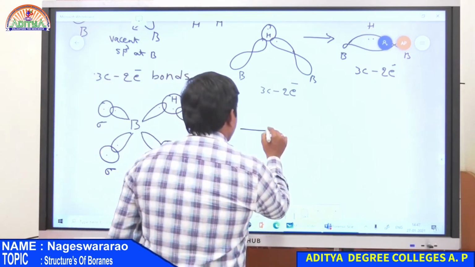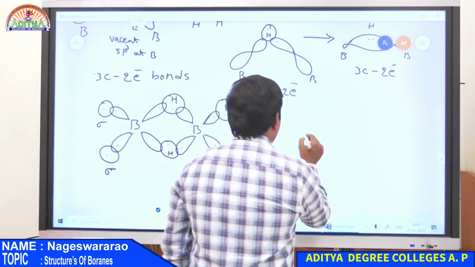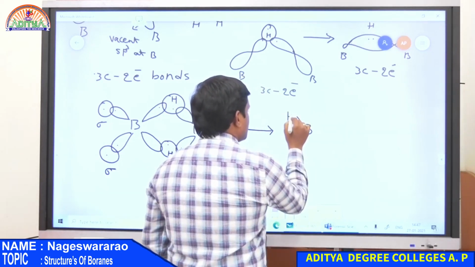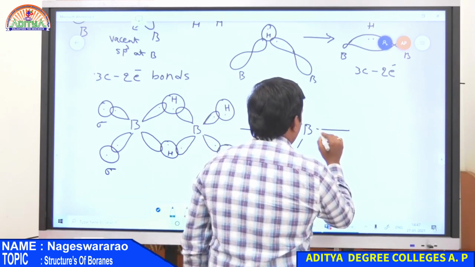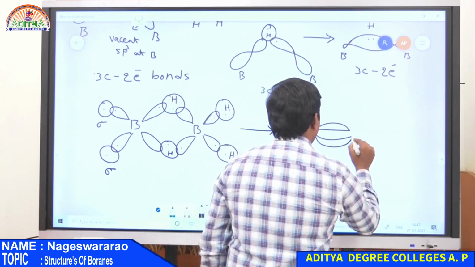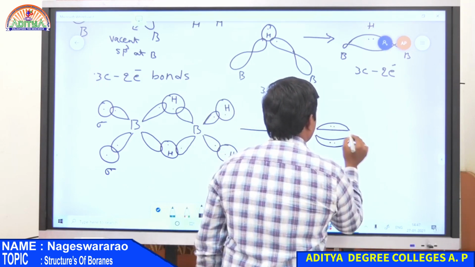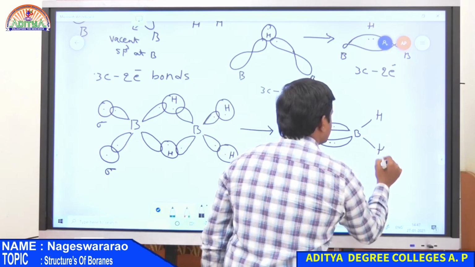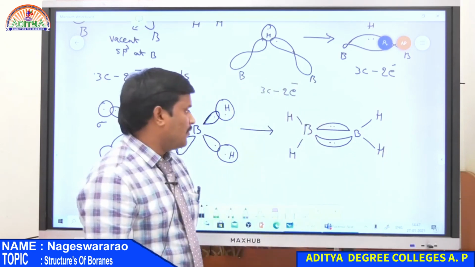So it gives the exact structure of diborane like this, with hydrogen, hydrogen. So this is the exact structure of diborane.